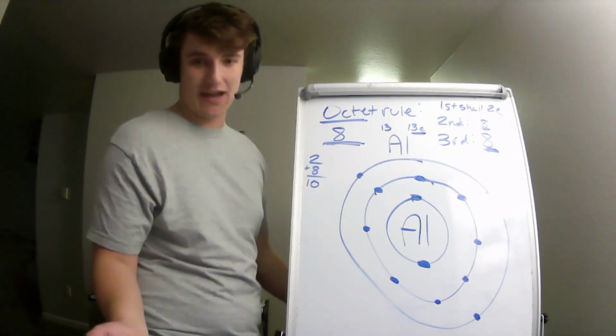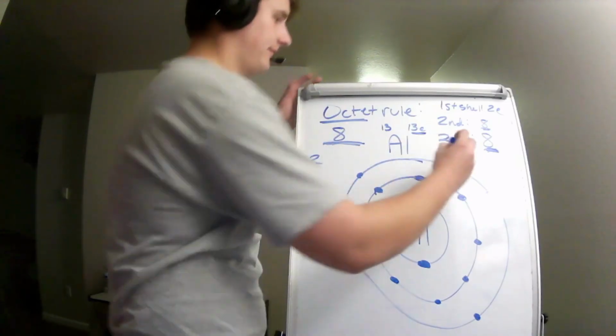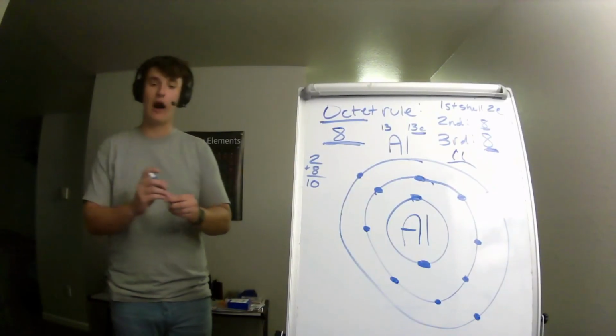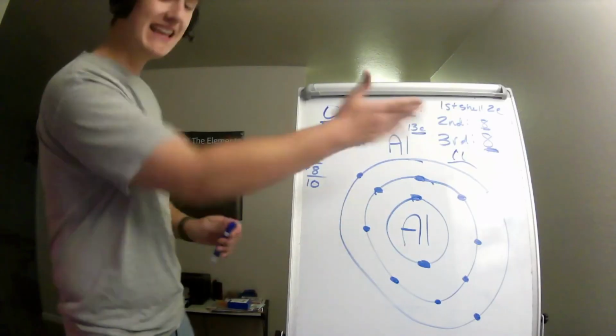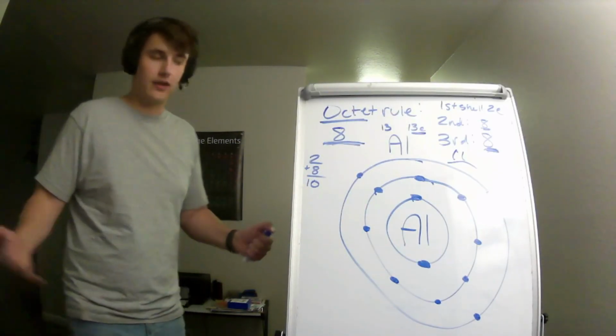We're kind of screwed, right? So is aluminium happy? No, not happy. Frown face. Aluminum is going to bond with other atoms to either gain or lose electrons to fill this outer shell. Now, is it easier to gain 5 or lose 3? Gain 5, lose 3. Lose 3, right?